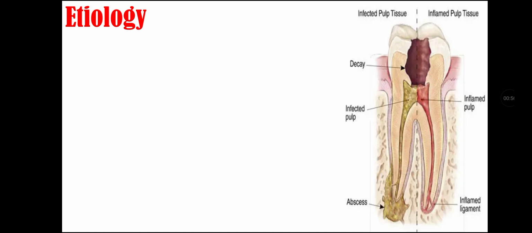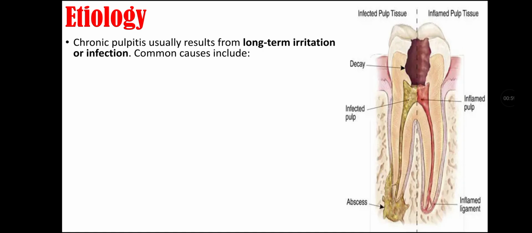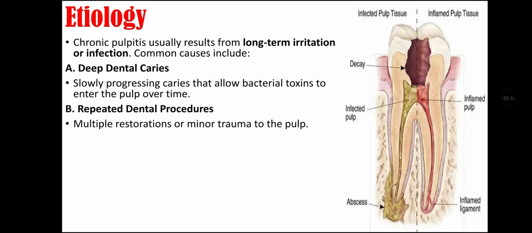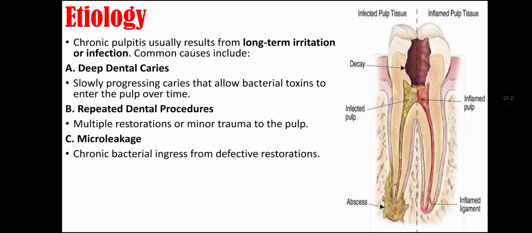Etiology of chronic pulpitis. Chronic pulpitis usually results from long-term irritation or infection. Common causes include deep dental caries, that is, slowly progressive caries that allow bacterial toxins to enter the pulp over time. Second etiology is repeated dental procedures, that is, multiple restorations or minor trauma to the pulp that can cause chronic pulpitis. Third cause can be microleakage, as chronic bacterial ingress from defective restoration can predispose to chronic pulpitis.